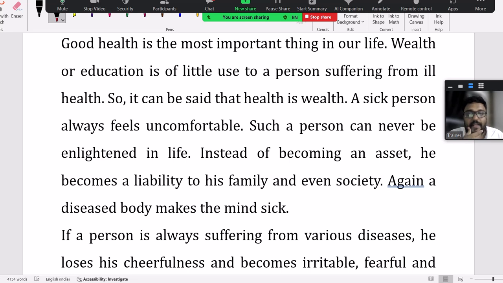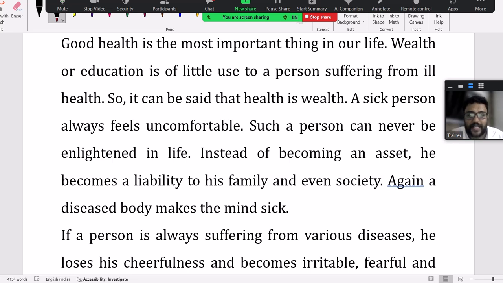So here if you see the passage, they've given: good health is the most important thing in your life, wealth or education is of little use. At least through the Accenture previous question you can remember, health is wealth, they clearly mentioned. Guys, in this generation at least you have to focus more on health. They clearly mention wealth or education is of little use if people are suffering from ill health, right? So keep that in mind.